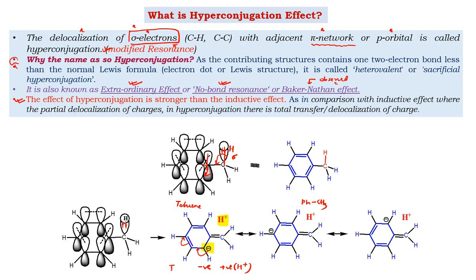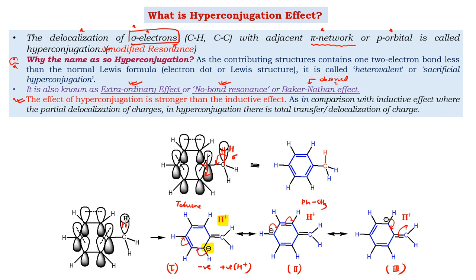The structures that we get by showing this resonance are called hyperconjugative structures, or structures derived through the hyperconjugation effect. At the end, this comes back to the original position by again abstracting the H plus. So this is the involvement of sigma electrons delocalizing as a pair over a system, introducing electrons through the hyperconjugation effect.